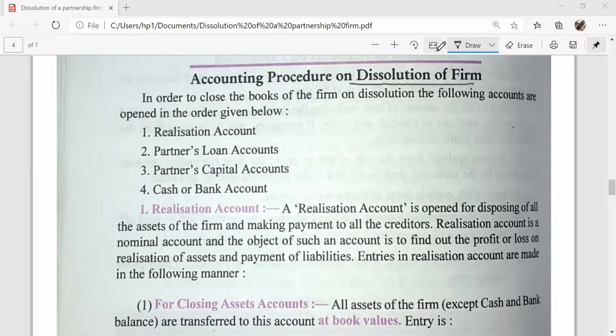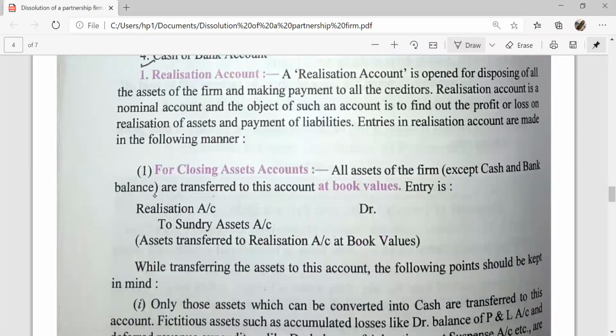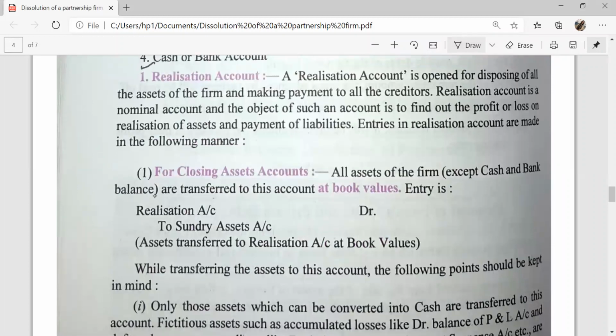In the case of dissolution of a firm, the following accounts are prepared in a particular order. First is the realization account, then the partners' loan account, partners' capital account, and cash or bank account. Realization account: a realization account is opened for disposing of all the assets.